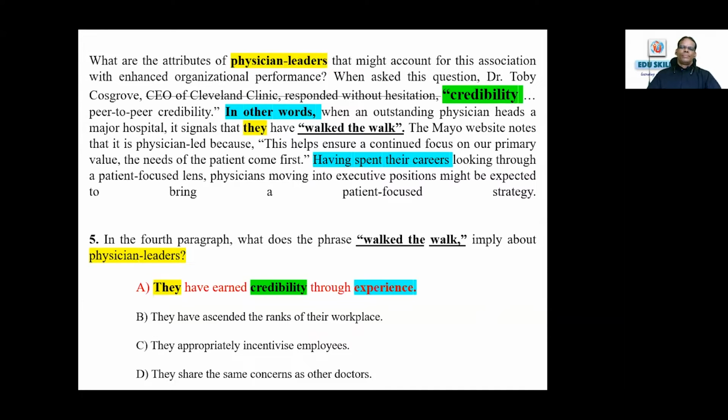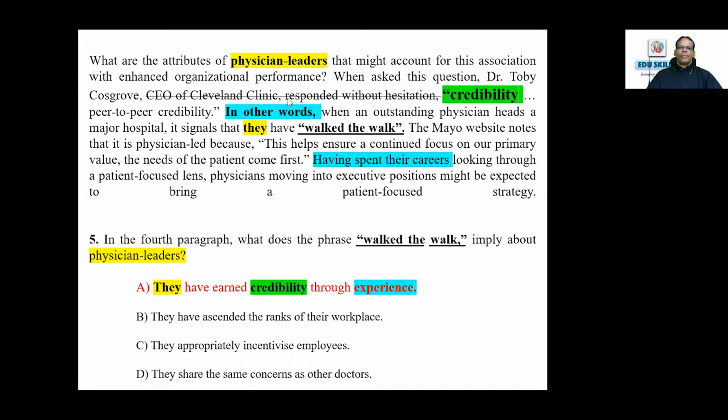When asked this question, Dr. Toby Cosgrove, CEO of Cleveland Clinic, responded without hesitation: credibility, peer-to-peer credibility. In other words, when an outstanding physician heads a major hospital, it signals that they have walked the walk. The Mayo website notes that it is physician-led because this helps ensure a continued focus on our primary value: the needs of the patient come first. Having spent their careers looking through a patient-focused lens, physicians moving into executive positions might be expected to bring a patient-focused strategy.